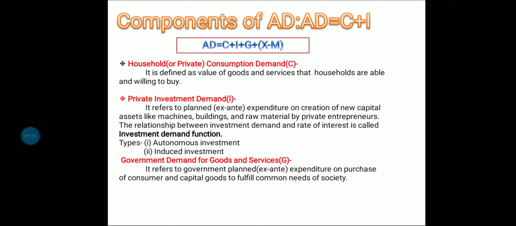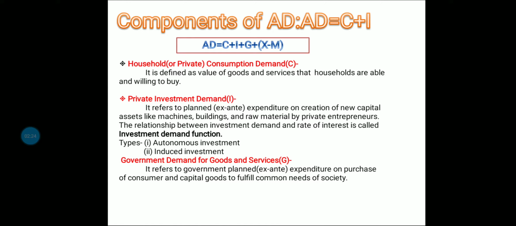Then the second one is I. I stands for investment expenditure, which is private investment demand. It refers to planned ex ante expenditure on creation of new capital assets like machines, buildings, and raw material by private entrepreneurs. The relationship between investment demand and rate of interest is called investment demand function. Remember when we were discussing the investment function, there was a negative relationship between rate of interest and investment.